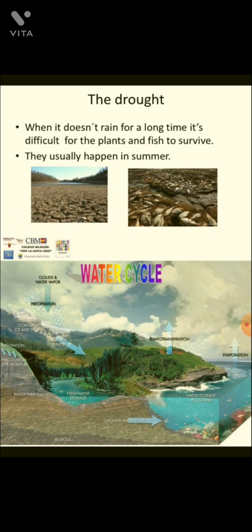If water will not be there in the rivers, then the aquatic life will suffer and it will automatically be damaged and become extinct. This usually happens in summer. In summer, you know that drought will occur, means rainfall is not there for a long period of time, then drought occurs.